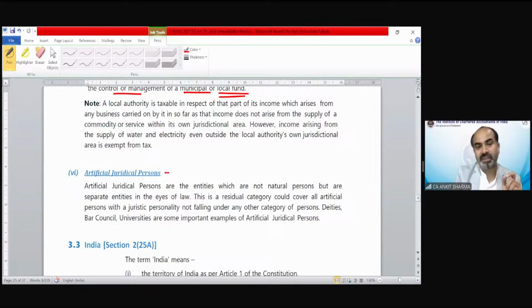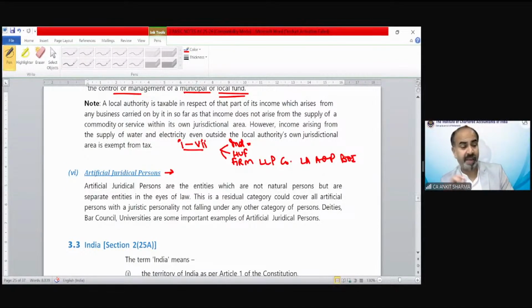Artificial judicial person is the last person. So we have gone through the definitions of point number 1 to almost point number 7, in which we have seen who will be treated as which category of person. An individual is a single human being who is the single owner of any income. We have gone through HUF, partnership firm, LLP, company, local authority, AOP, BOI. They all explained when they will be treated as this specific person.